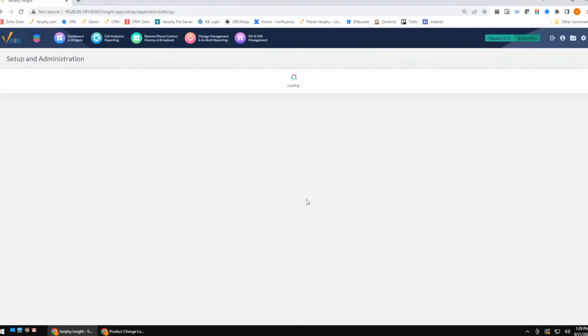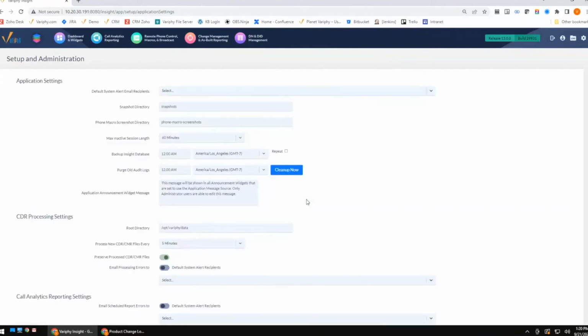So what does that mean? That means that if I have 100 reports all running at midnight, they're not all going to kick off at midnight. Because in all honesty, you don't want 100 reports running at midnight, but we have a lot of customers that have a lot of different hands in the Verify system, and that's totally okay. We recognize that, which is one of the reasons that we came up with this option here. What this is going to do is allow reports to queue. So let's say I have 100 reports running for various departments set to kick off at midnight.